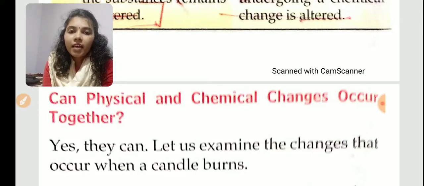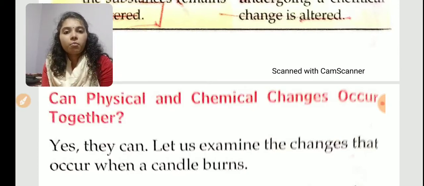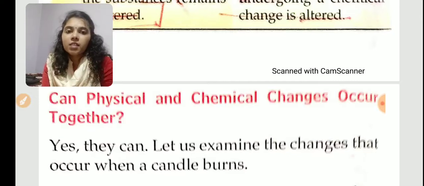Example, when a candle is burning, it will produce carbon dioxide gas and heat energy. Right? When the wax is melting, solid changes to liquid. So we can say when a candle is burned, both the physical change and the chemical change take place.